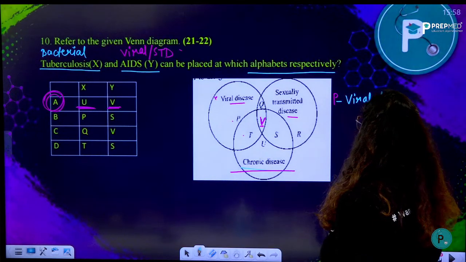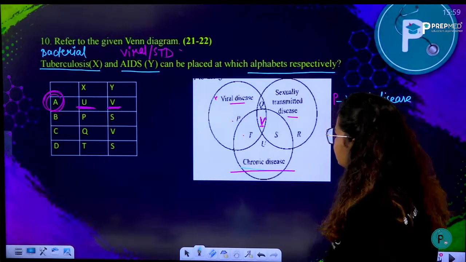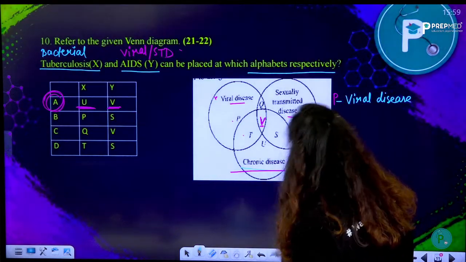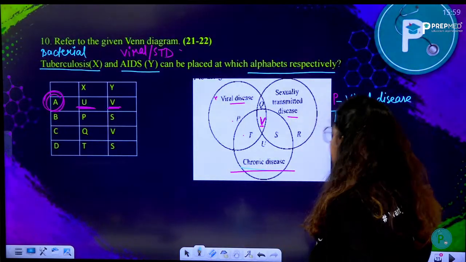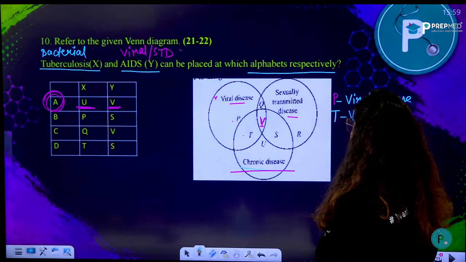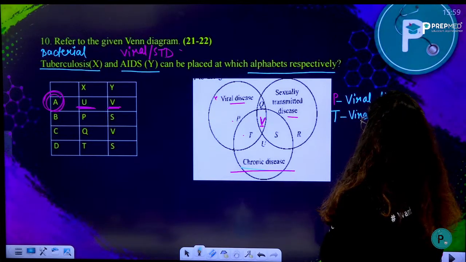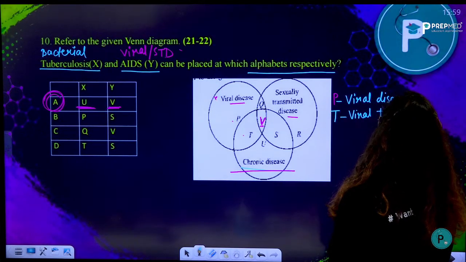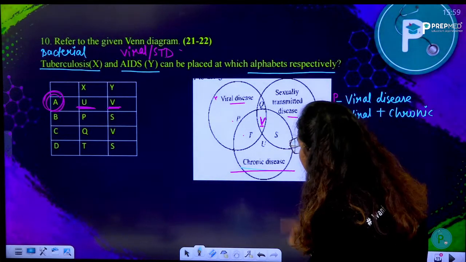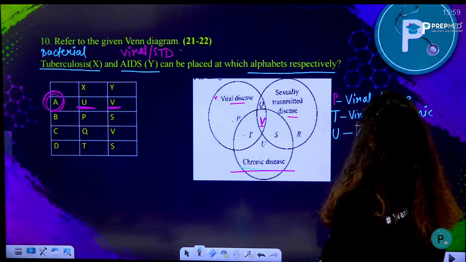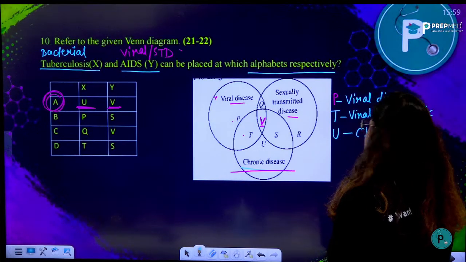Viral disease. It is only representing viral disease. If you look at T, T is representing what? Viral disease and also chronic. It is a viral disease plus it is chronic. Now followed by, look at U. U is only chronic disease.